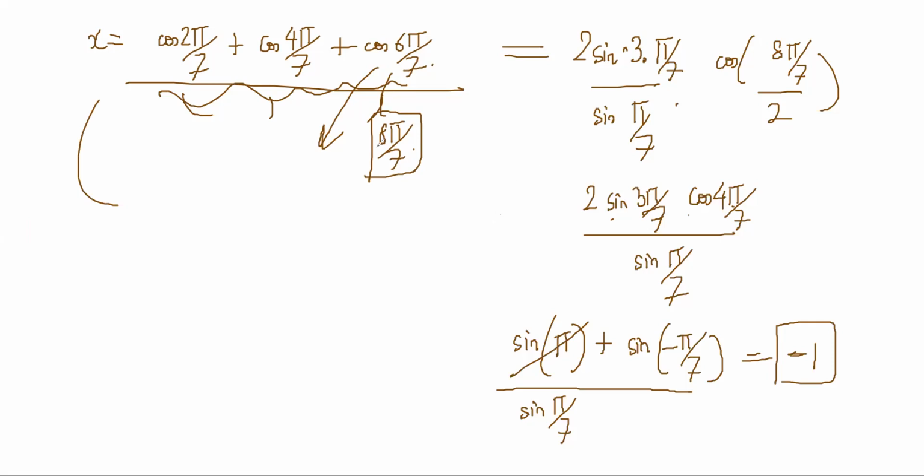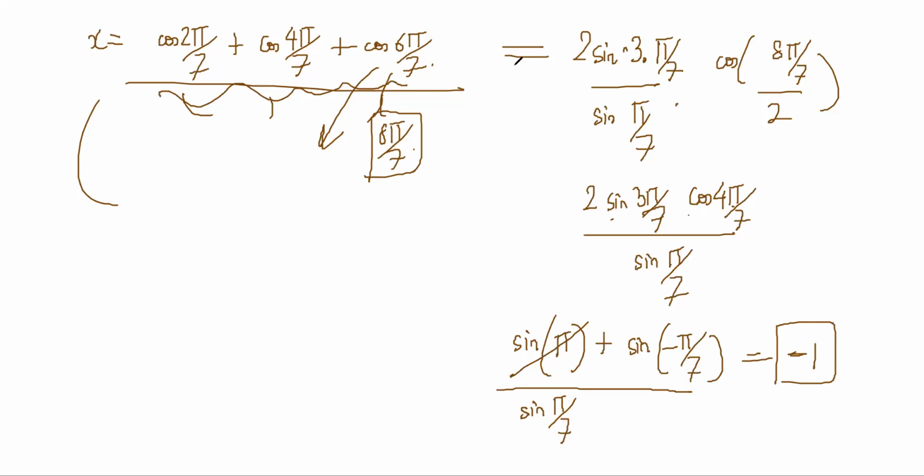Remember that if angles are in AP, you can sum any sine or cosine series, right? So look for those things. Even if it is not looking like it is in AP, it will be in AP. It's not there in the options though. Then we have missed a 2 somewhere. Minus half will be the answer. Obviously, we missed a 2 somewhere.